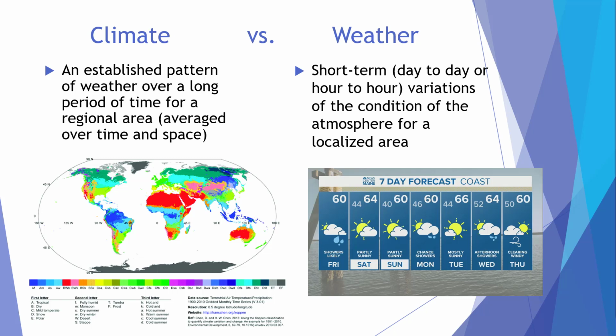In the map, you can see different biomes represented by different colors, which are governed by differences in climate. By traveling to one of those biomes, you wouldn't know what the temperature would be on a particular day, but you would know a range that it would likely fall within. And that is why specific plants live there. Now, weather is the short-term, day-to-day, or even hour-to-hour variation of the condition of the atmosphere for a localized area. When you watch the news and they report the temperature and how much rain your town received, that's the weather. You know whether or not you should carry an umbrella when watching the weather.